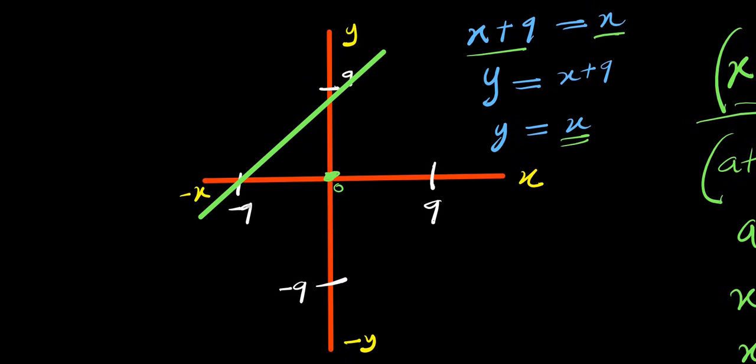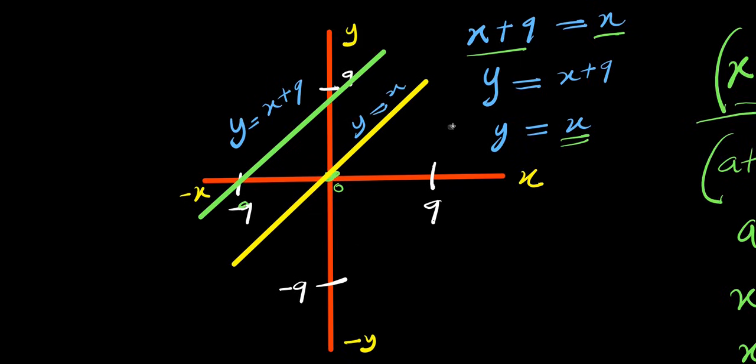So remember, this is negative 9. So for y equals x, it cuts across this initial point. Now, this is y equals x plus 9, and this is y equals x. Look at this, look at the graph. You will discover why we are not getting the solution.